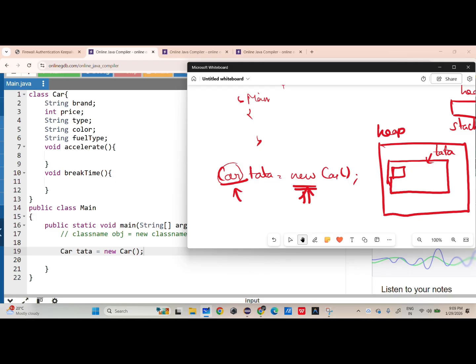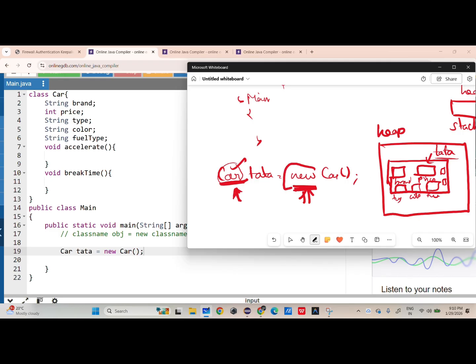You are not allocating the already existing one; you are creating a new memory, and it allocates memory for all the members like brand, price, type, color, fuel type, and also the accelerate method and brake method. For all of them, memory is allocated. When we use the new operator, it is for all the members. Car represents how much memory I need; a variable of Car type needs this much memory.